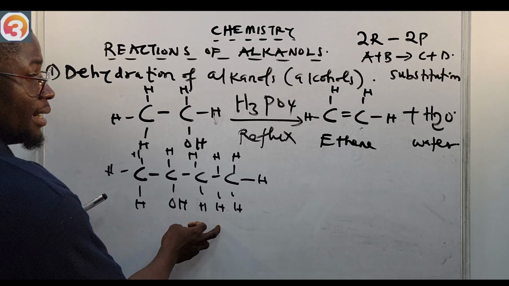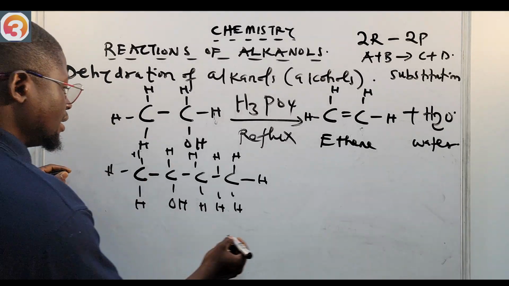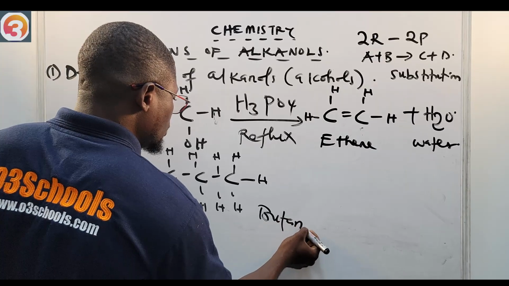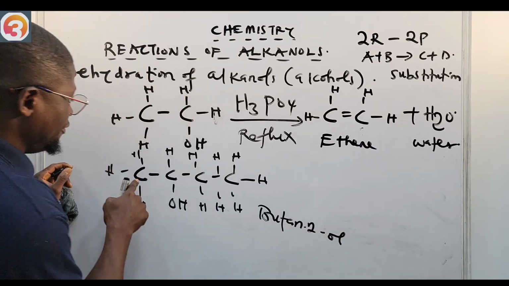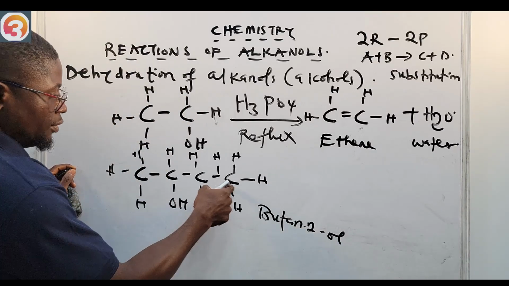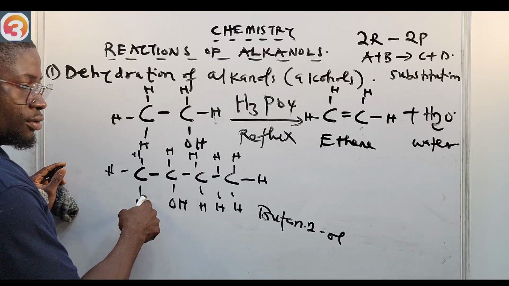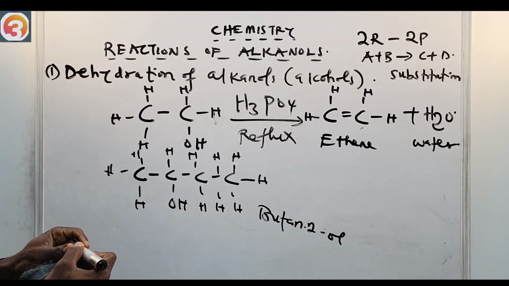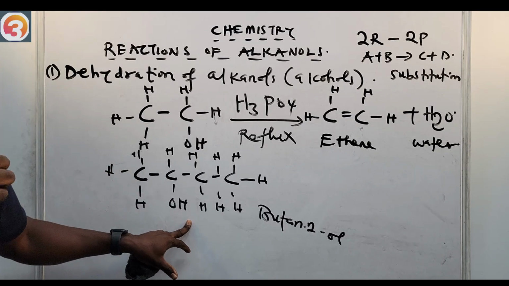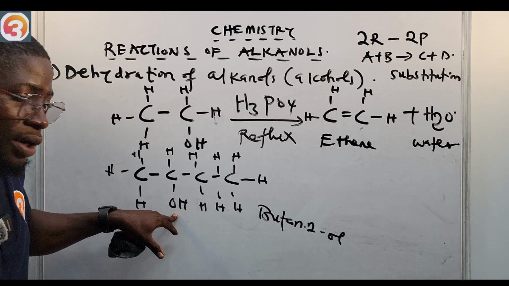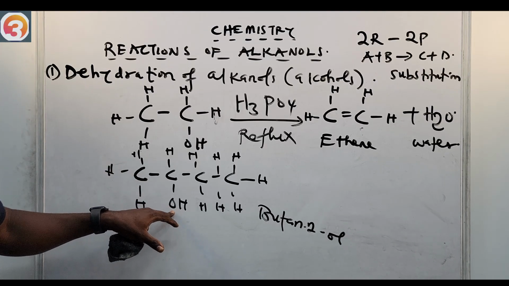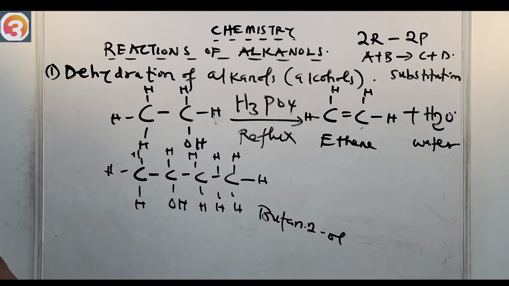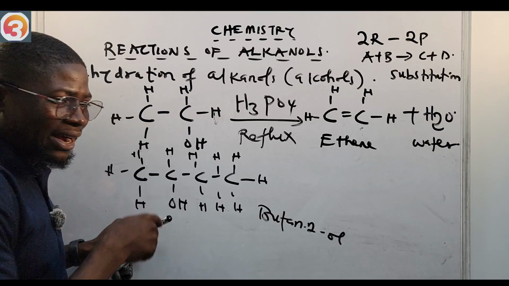What's the name of this compound? 4 carbon atoms, butane. That's butan-2-ol. If you count from here, 1, 2, 3, 4, the closest carbon to the OH is 2. If you count from the other end, 1, 2, 3, so it is butan-2-ol. If you want to dehydrate butan-2-ol, where are we going to remove this OH, and where do we remove the other H from? Where are we going to place our double bond?